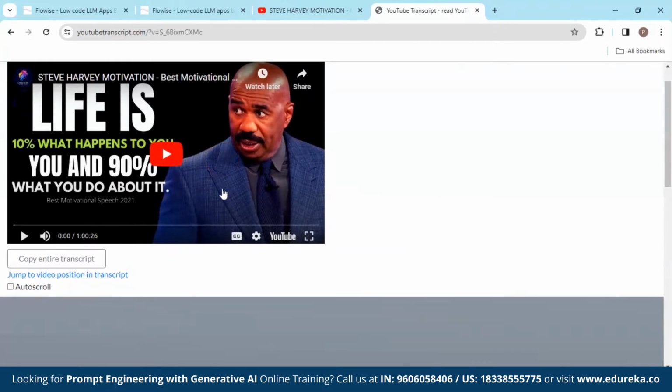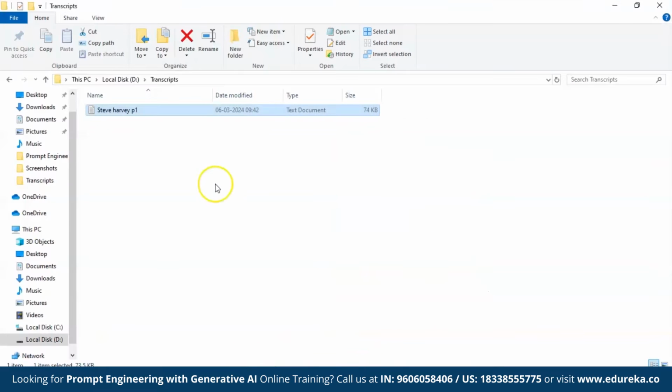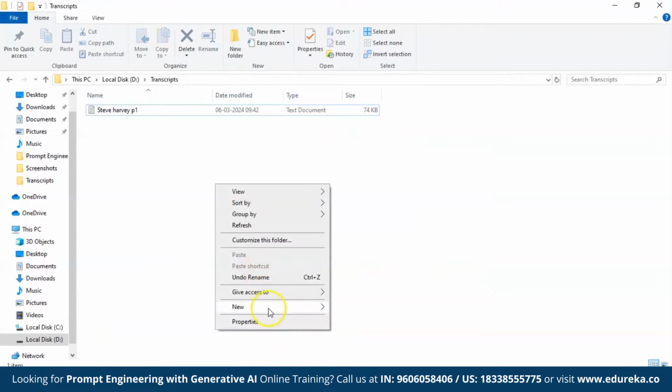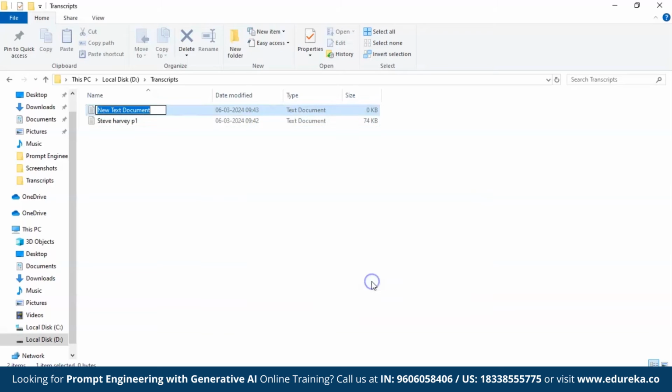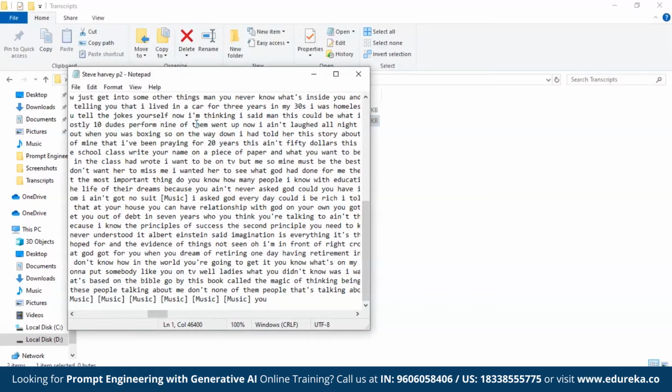And we are going to copy the entire transcript. And again, we're going to go to our system. New text file. Let's give it the name Steve Harvey part 2. Open, Control V, Control S. Yeah, and we're ready to go.